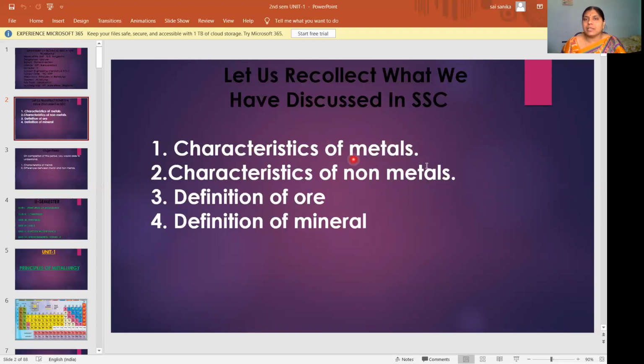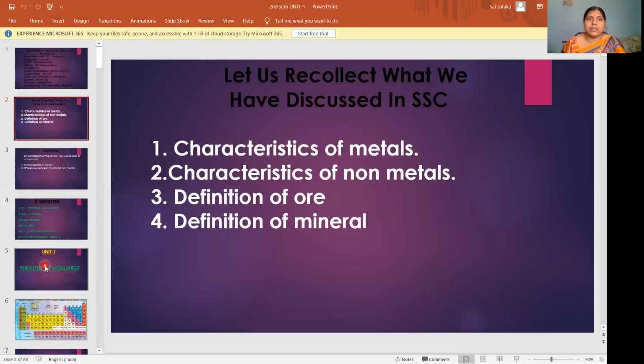Magnesium will exist in compound form. That means it will be associated with some impurities and some other compounds. Whatever raw material you are getting from the earth crust with some impurities is called ore. Metals which exist in the form of compounds are called minerals. So there is a slight difference between ore and mineral. We will discuss it in our class. What is an ore? What is a mineral? You might have studied these in your lower classes.